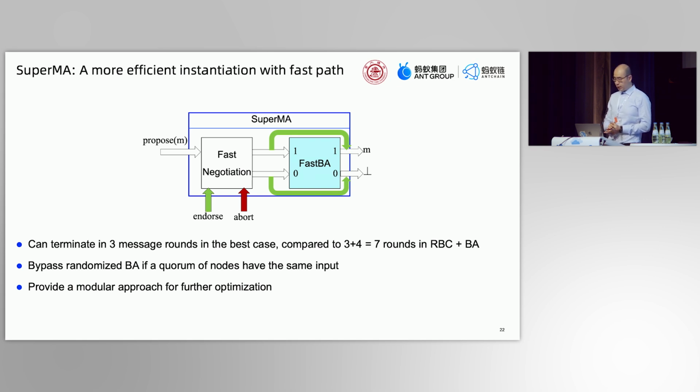For example, we have designed a fast BA to replace the original BA algorithm, and we further give a more efficient instantiation of ARBC with fast path called Superma. Due to the time limit, I cannot go into details, but one thing is it can terminate in 3 message rounds in the best case, compared to 7 rounds in RBC plus BA. And this is because Superma can bypass the randomized BA if a quorum of nodes have the same inputs. And because this is an abstraction, any further optimization in a modular way is also possible.